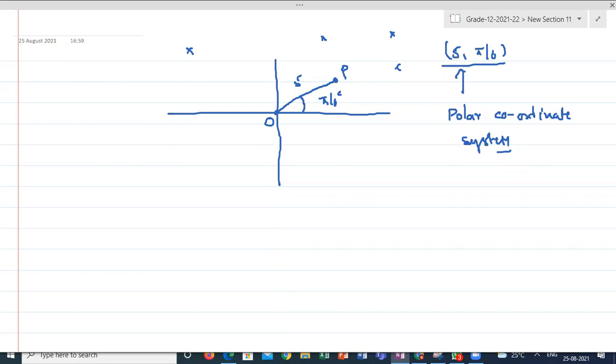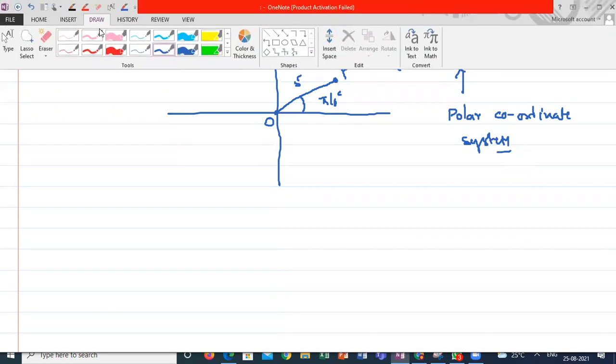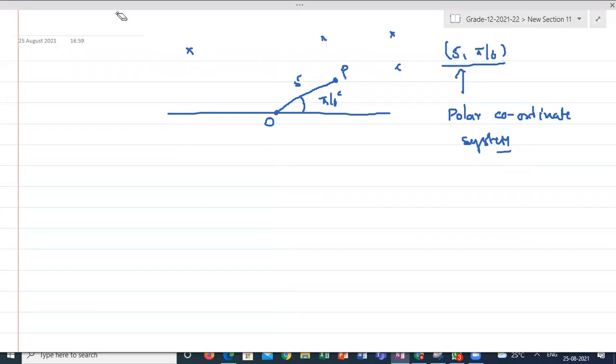That's it. Usually here we won't mention any x-axis or y-axis. That's it. This is only the polar coordinate system.